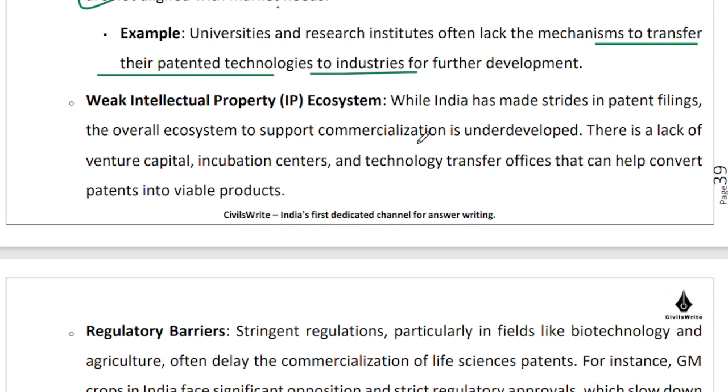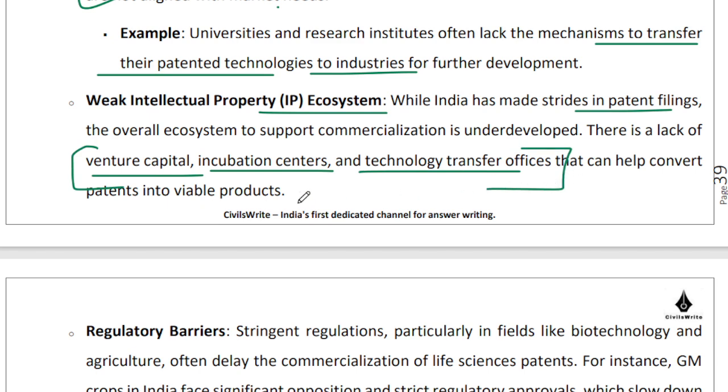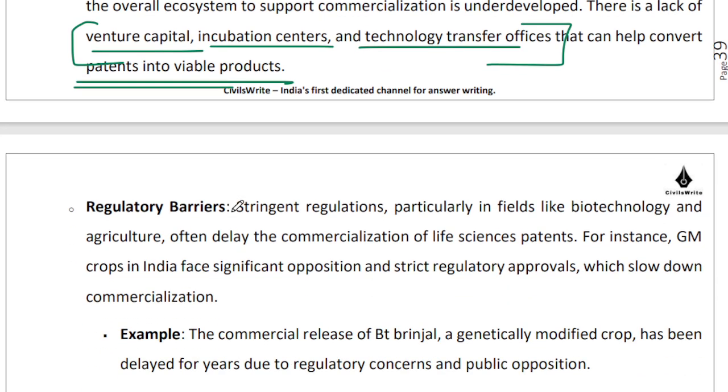Apart from this, India has a still weak IP ecosystem, right? So yes, patent filings are fine, right? But we need to have a stronger system when it comes to having venture capitals, when it comes to having incubation centers, when it comes to having technology transfer offices. So when all of these blocks are in place, then you will be able to take something from the lab to the market, in a systematic manner. But that's still a work in progress in India, right?